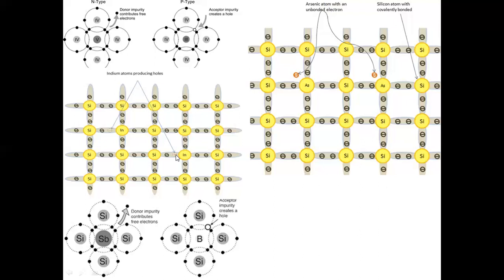Very important. We are learning that silicon is being doped. When it is doped with pentavalent arsenic, an electron is left out, and this extra electron is responsible for conduction in silicon crystal.